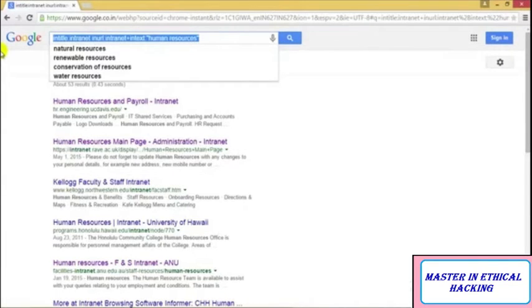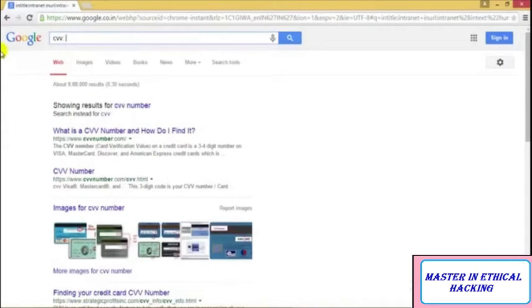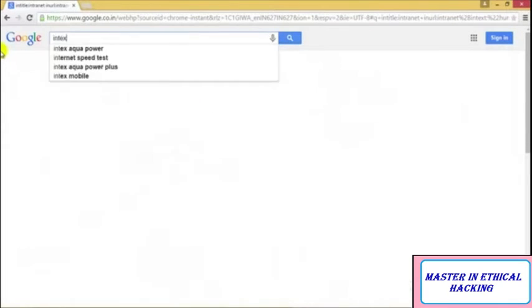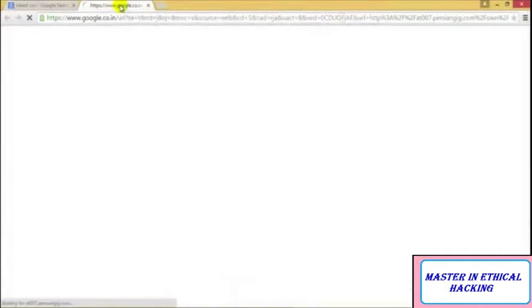I'll show you one more thing which is quite dangerous for normal people to access, but I will still show you. The CVV: let's say I'll type in text colon CVV. So I'll just go ahead and open this website. Once I open this website, what I would be getting is a list of all the card details of all the random people's data.